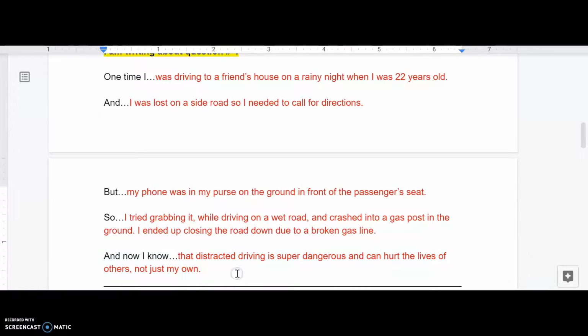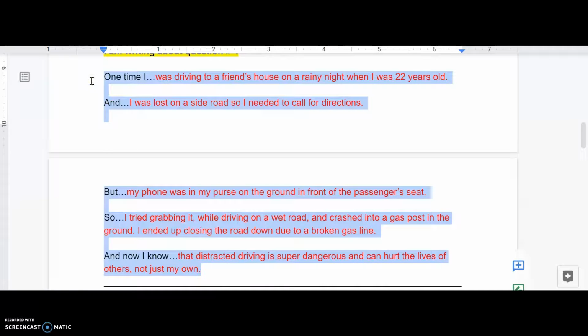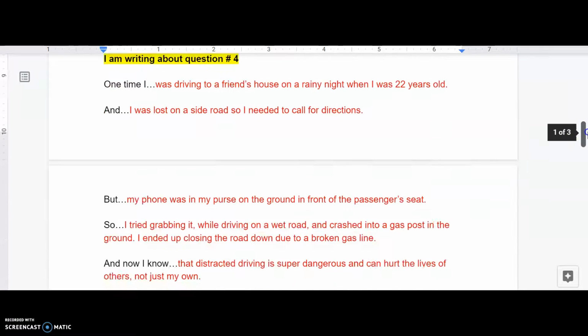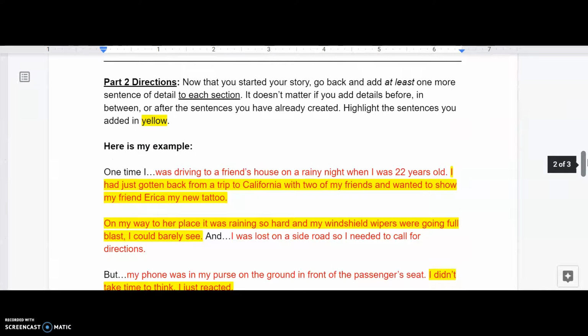So here I have a very short but complete story, beginning, middle, and end, and it has all the parts of the plot. So this is what you are going to do right up here. So after you think about a topic, you're going to create your story here in a few sentences. After you complete this section, you can scroll down to part 2. And this says, now that you started your story, you're going to go back right to where you were typing and add at least one more sentence of detail to each section. So it says at least one sentence more.